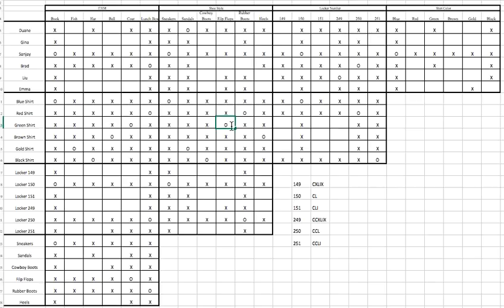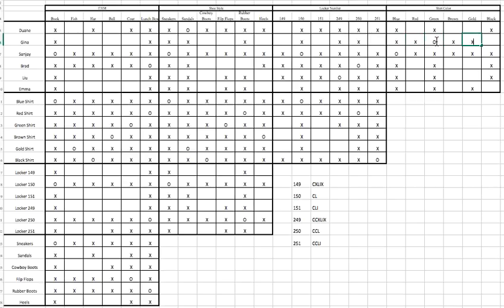So green shirt, I know can't be 150, 249, or 250. So I go this way, it can't be 150, 249, or 250, and also can't be 251. So let me add that here. And green shirt is flip-flops. And if I go over to green shirt, I know it can't be Emma, Lou, Sanjay, or Dwayne. So I go to green, and it can't be Emma, Lou, Sanjay, or Dwayne, so it has to be Gina. So Gina's the green shirt.